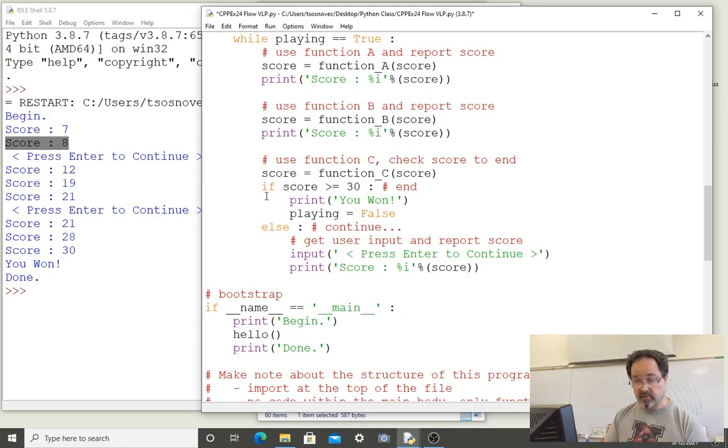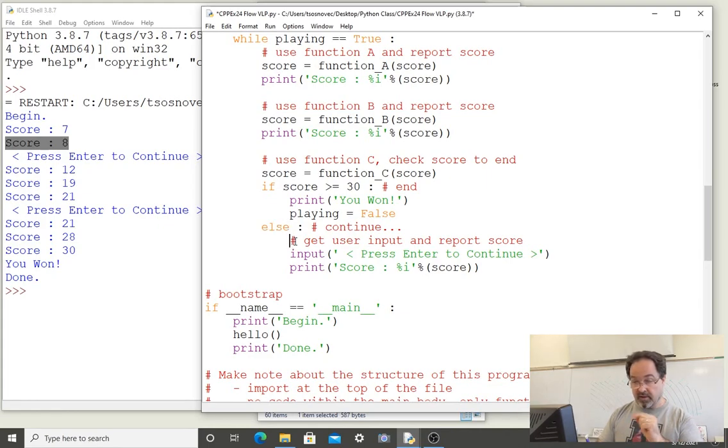And we go on to the next line. If score is greater than 30, it's not. So we skip over that, and we would test any other conditions in this decision tree, but there are none, so we get to the else. If you ever get to the else condition in a decision tree, it's because all the previous conditions must have been false. And so this is what we're going to do besides.